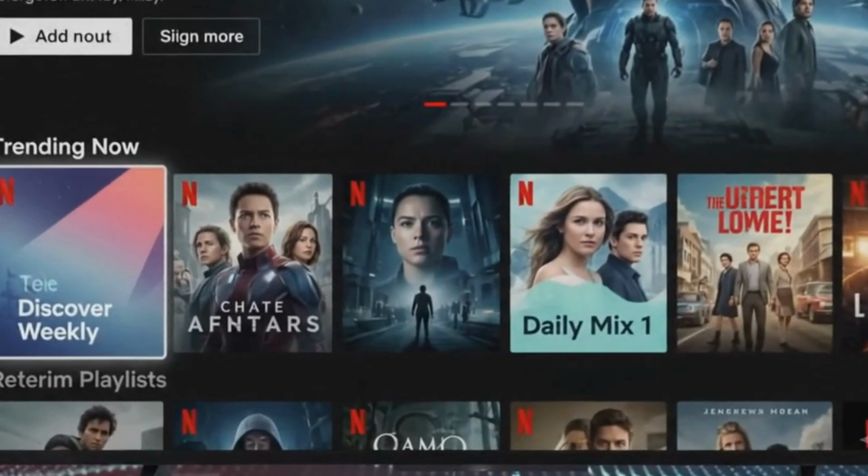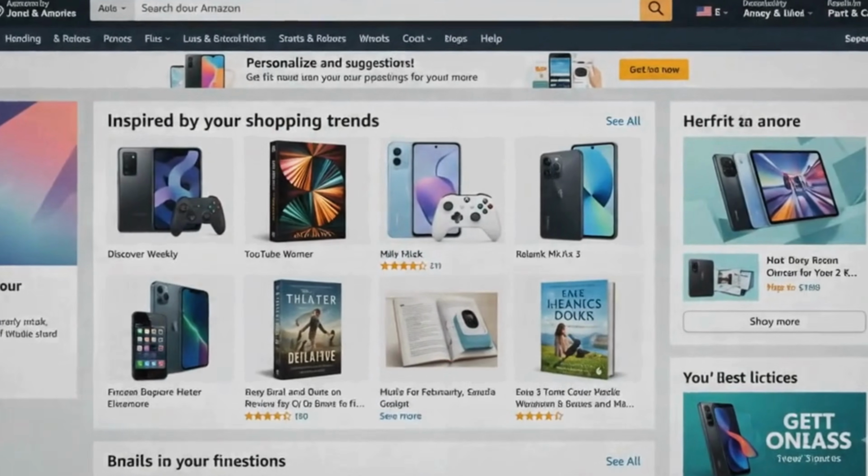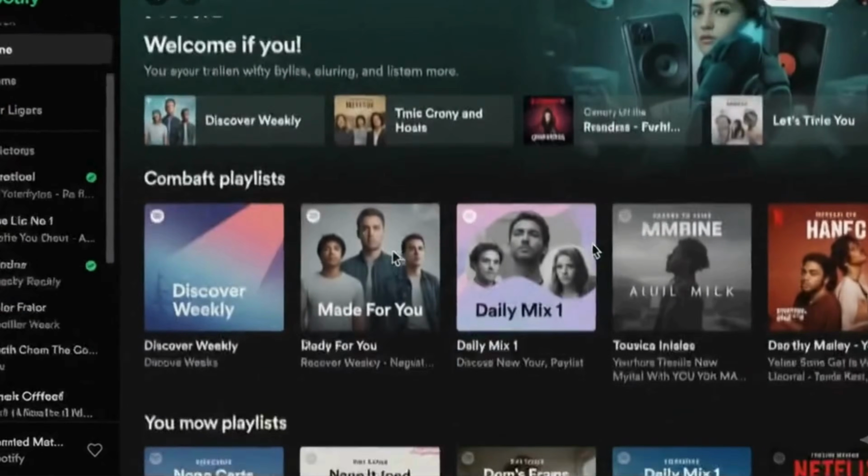Recommendation systems decide what millions of people watch, listen to, and buy every single day. But how does a computer actually figure out what you like next?